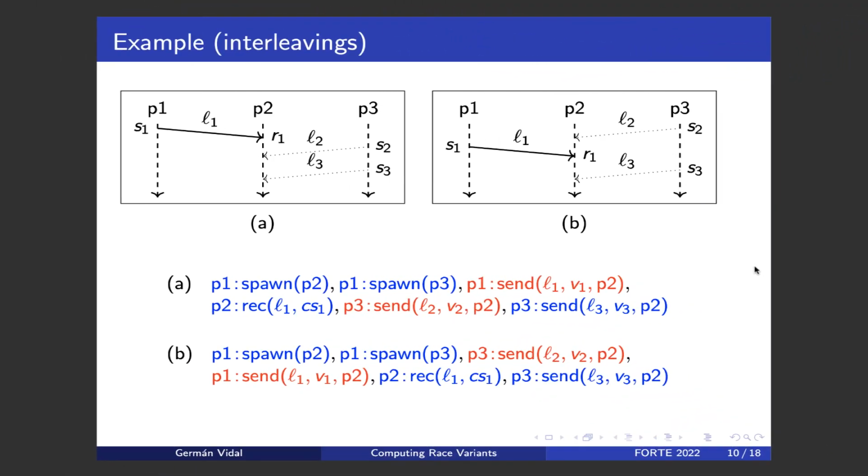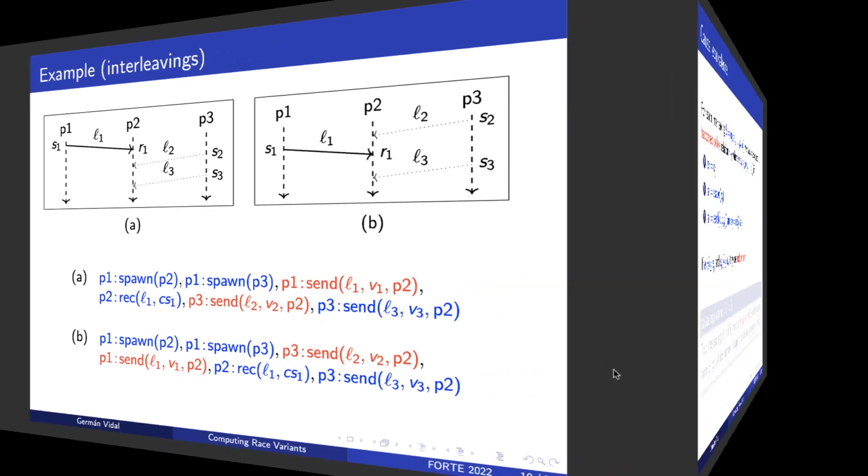For instance, for the previous diagrams that I showed before, we have these associated interleavings. The main difference is the order in which messages L1 and L2 are sent. In the first interleaving, we can see that first we send L1 and then L2, and in the second interleaving it is the other way around, okay?